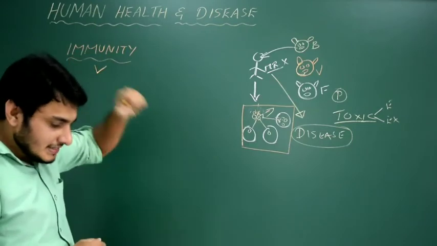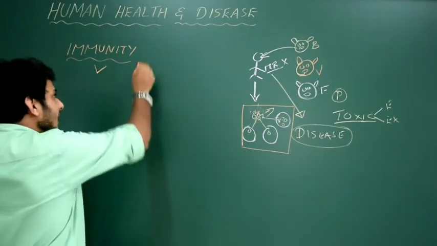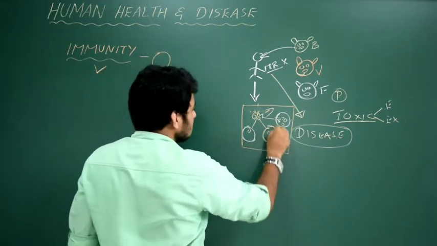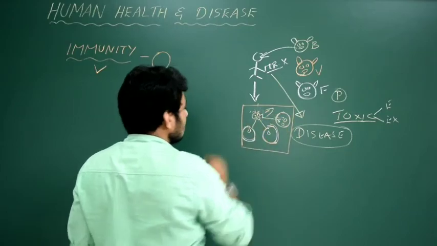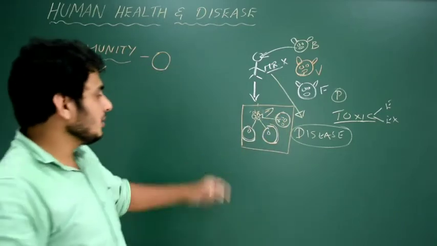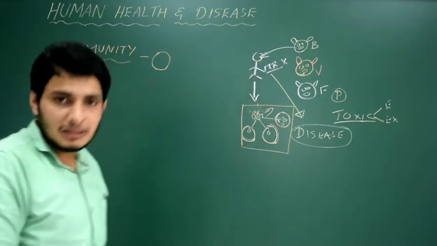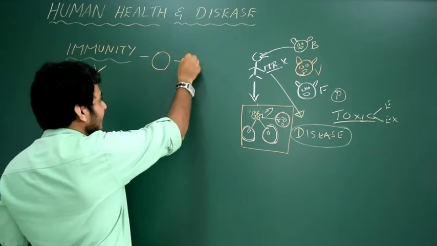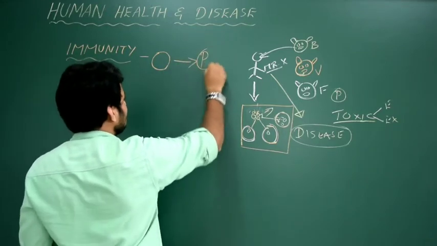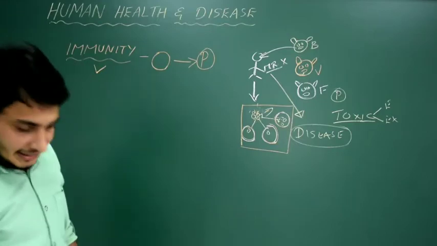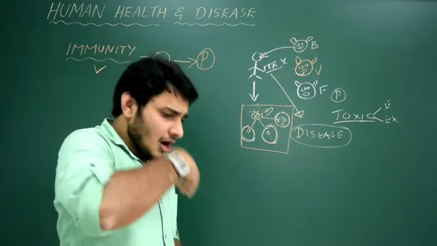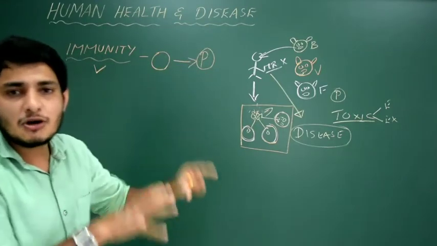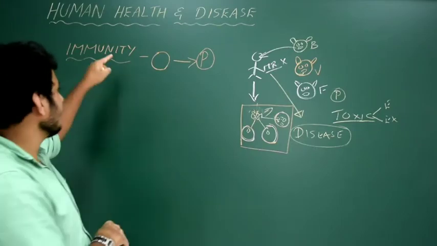Got it? So what is this immunity? Immunity is the ability of the host cell. Mr. X's cells are called host cells. They are going to be the house for these invading pathogens. So it is the ability of the host cell to fight against the disease causing pathogens. It is the ability of the organism to fight against different disease causing microorganisms. That is actually called immunity.